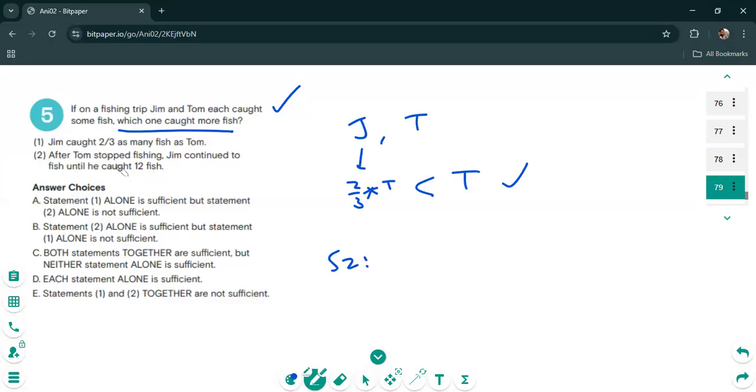So we know for a fact that Jim caught 12 fish, but statement two alone doesn't say whether Tom has caught more than 12 or less than 12. So we can't say anything based on statement two alone. So the answer simply becomes statement one alone is sufficient, but statement two alone is not sufficient. So that takes care of this question.